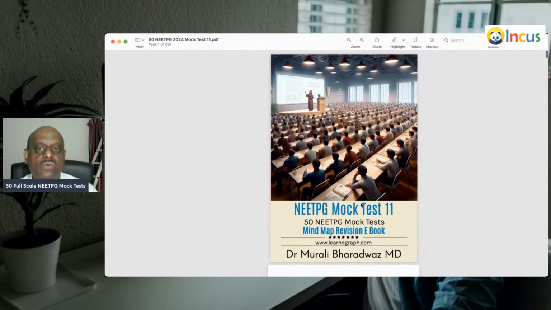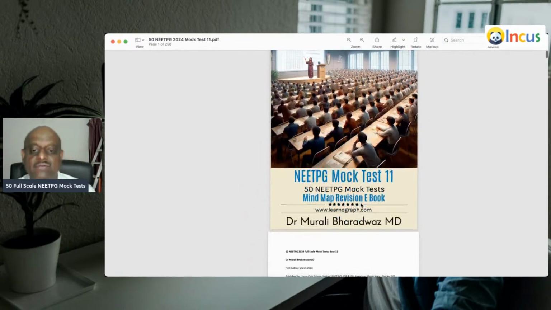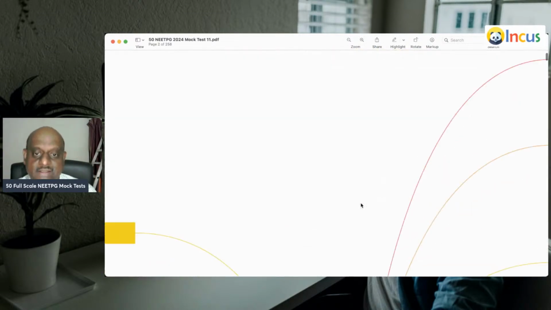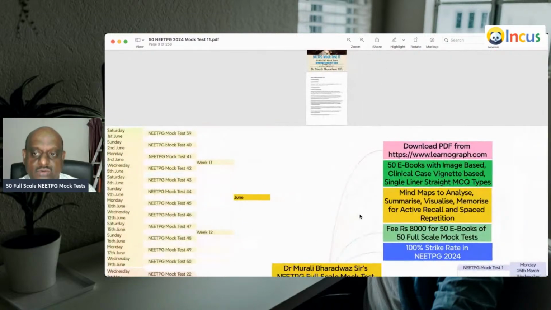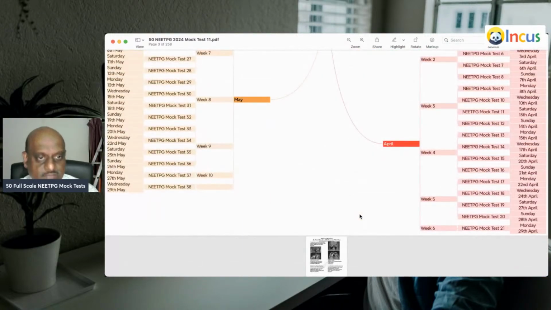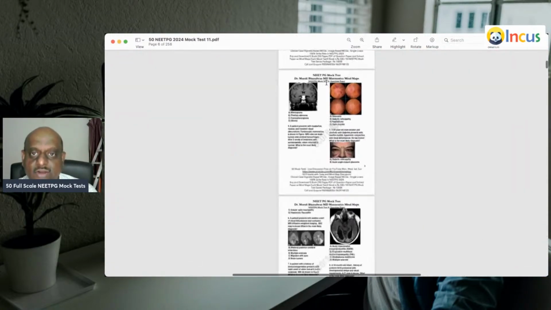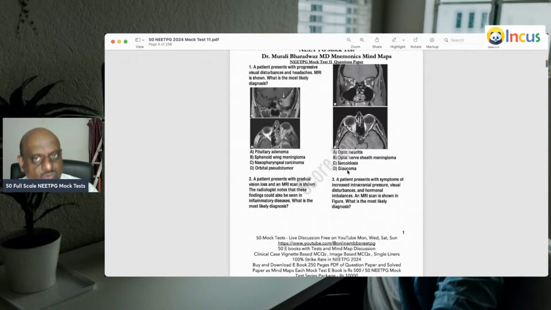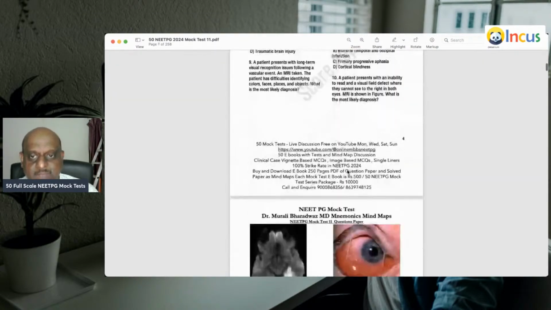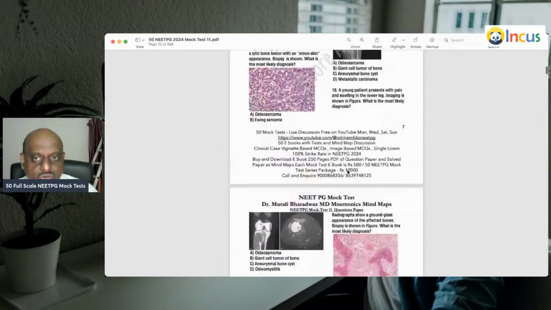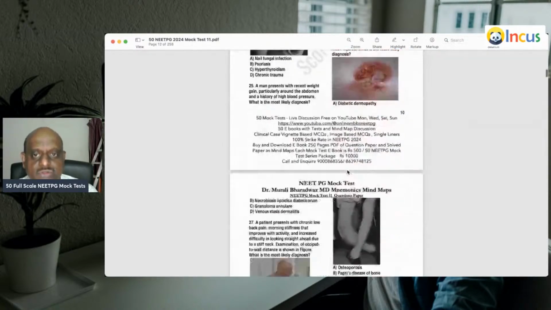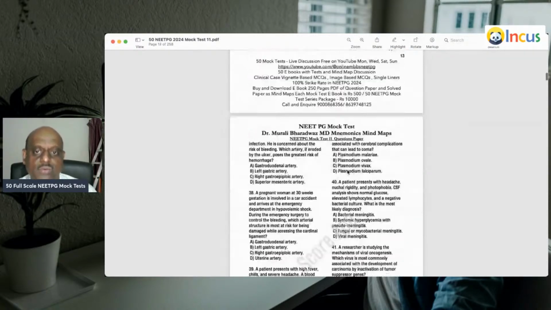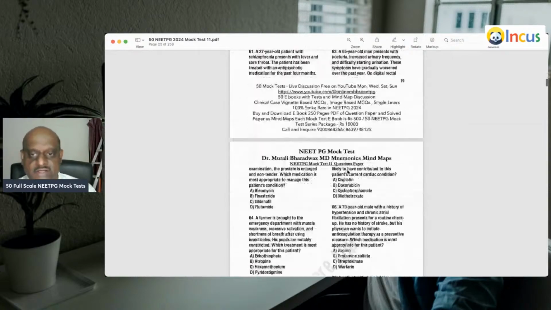See, this is how once you download the PDF, you have the cover page. Then you have the schedule of our mock test series. Then you have the question paper PDF. This I will give to you before only in the WhatsApp study group. So you will get enough time to solve the paper before you come for the discussion.